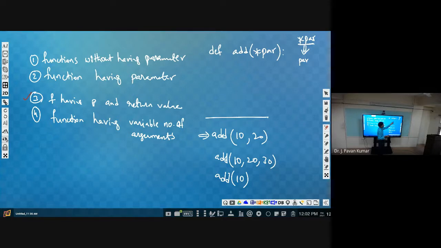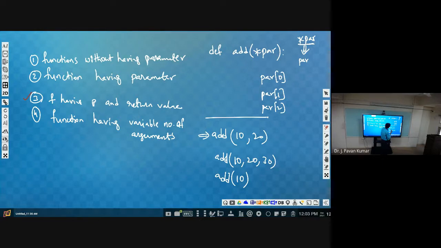We will have this star PAR, where PAR we can assume as a list. How can we access list elements? By using the index. So PAR of 0 gives the first parameter, PAR of 1 the second parameter, PAR of 2 the third parameter. Like this we can get them.